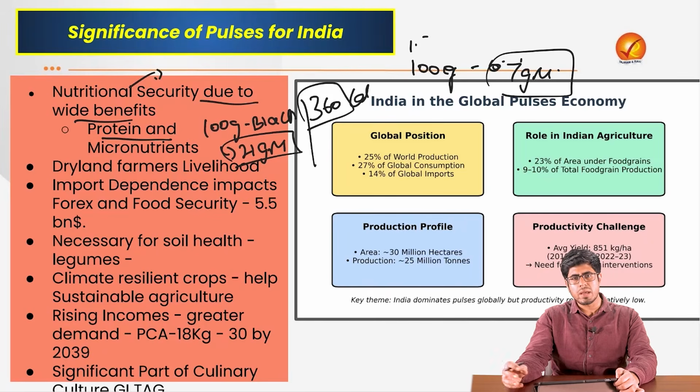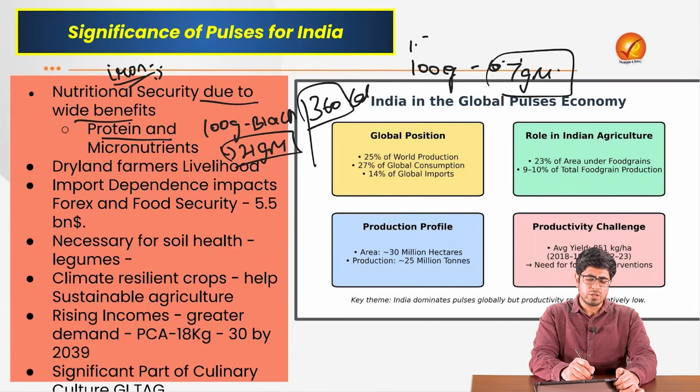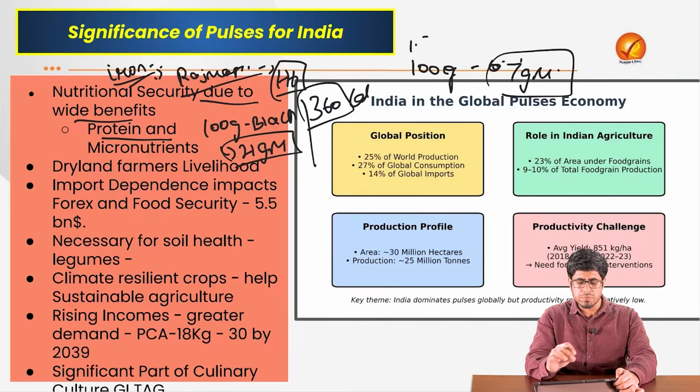Also, not just macronutrients like protein, but also micronutrients in terms of availability of iron. It is very high in various legumes, various pulses. For example, we have rajmas, basically kidney beans, immensely known in the medical fraternity to improve the hemoglobin level in the human body. Very important from the nutritional security of Indians per se.